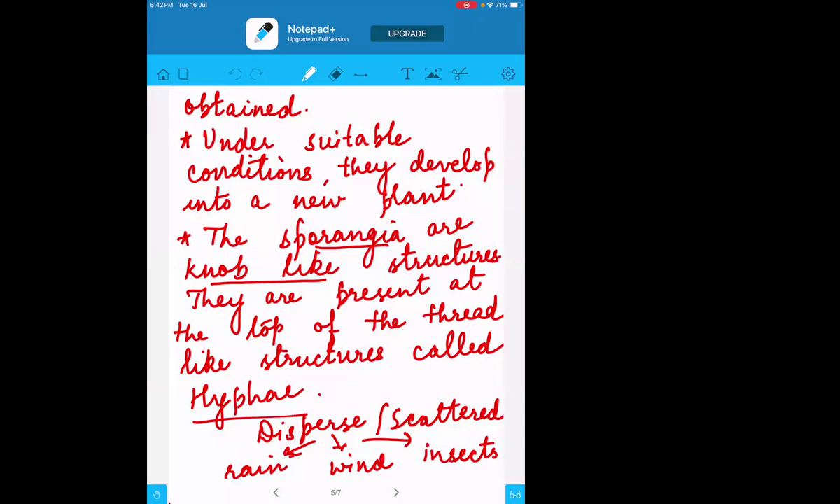When you write the notes, make sure that you underline the important things, like knob-like, sporangia, then hyphae, then how they scatter, then single cell. When you underline them, what happens during revision time? It becomes easy for you to revise it.